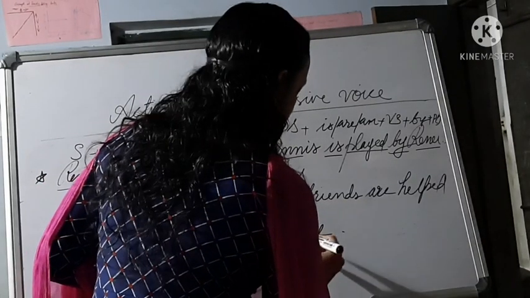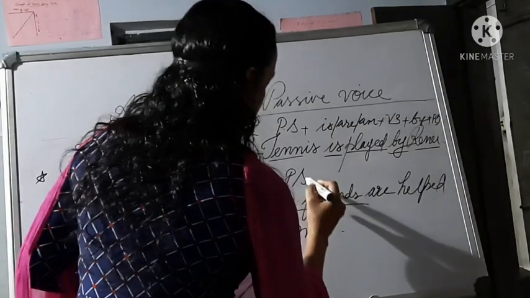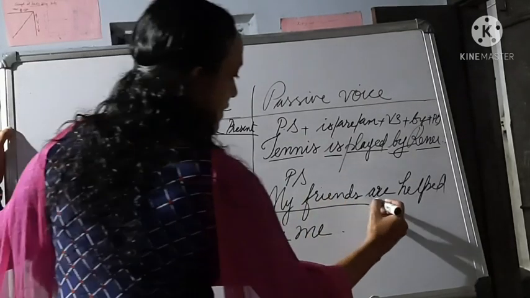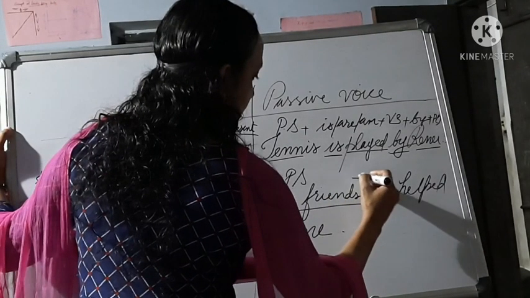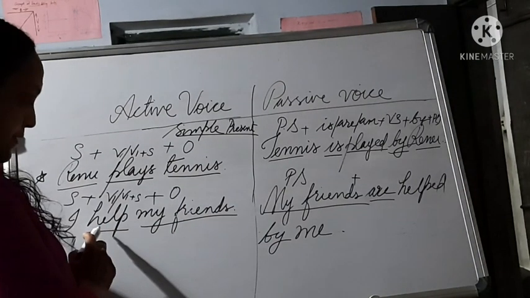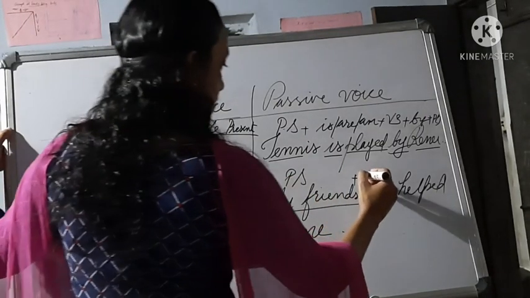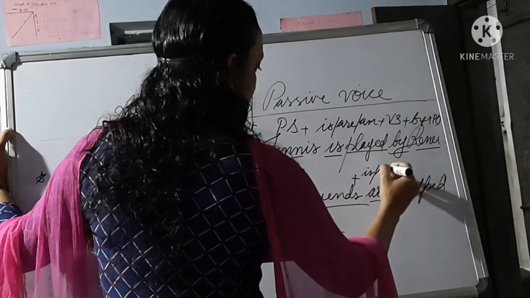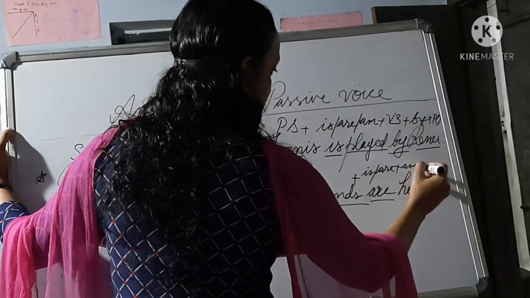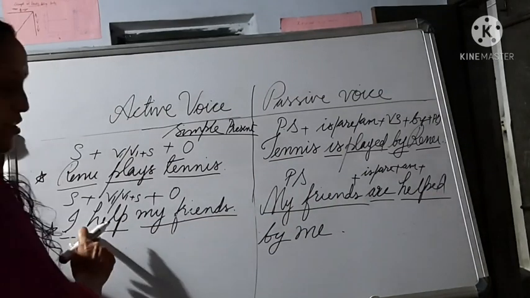So let's state the rule. First you have to write the passive subject, which is the object of active voice. Then, since the verb is in simple present tense in active voice, you have to write is, are, or am, plus the V3 form of the verb.